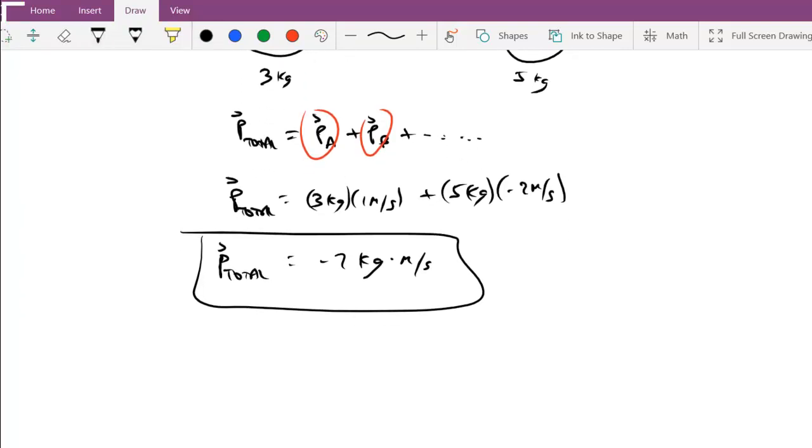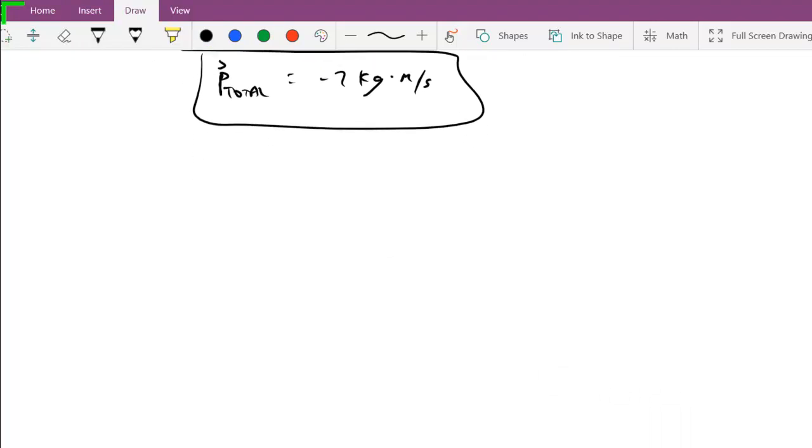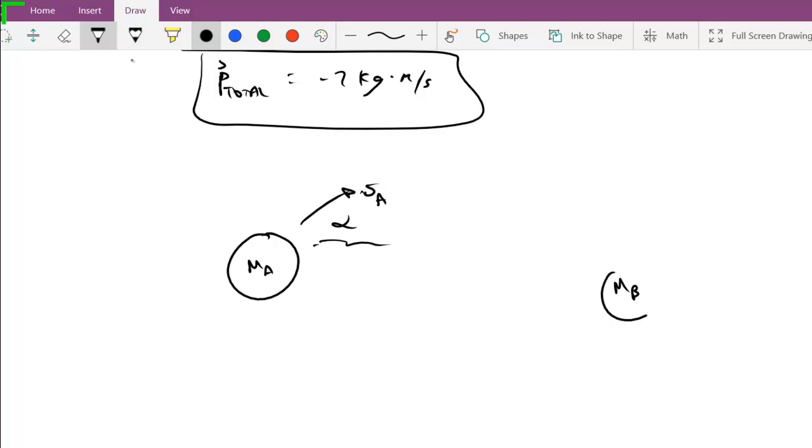So in my previous example, I showed momentum of a system only acting in the x direction, but let's extend this just a little bit and say we have something going off in two directions. So there's mass A, and here's velocity A acting off at some angle alpha, and here's mass B acting off with some velocity B at some angle beta.